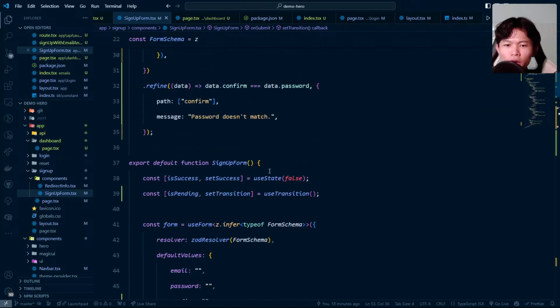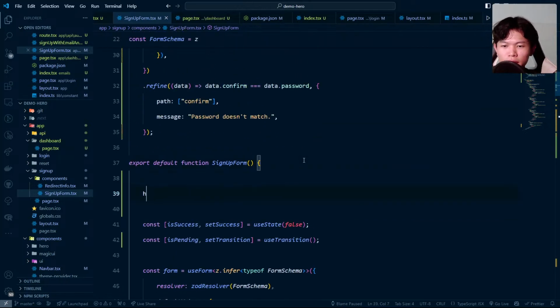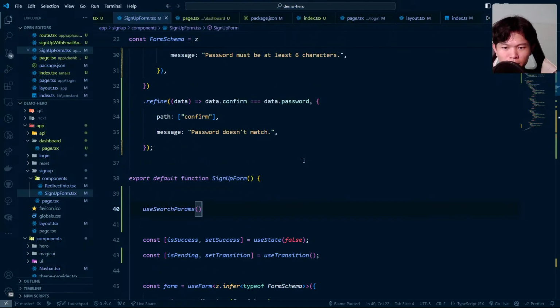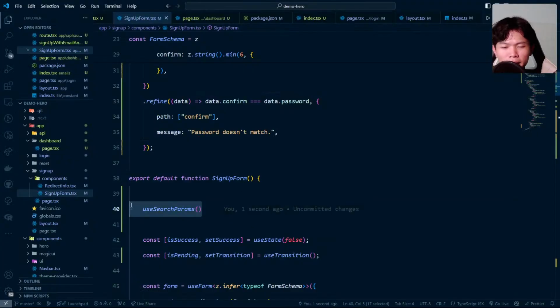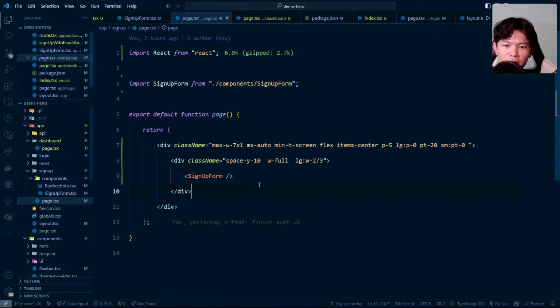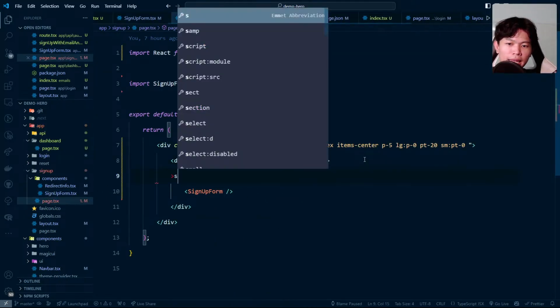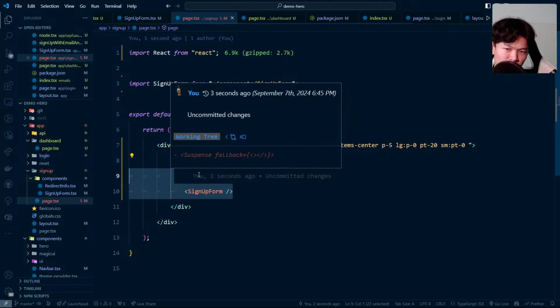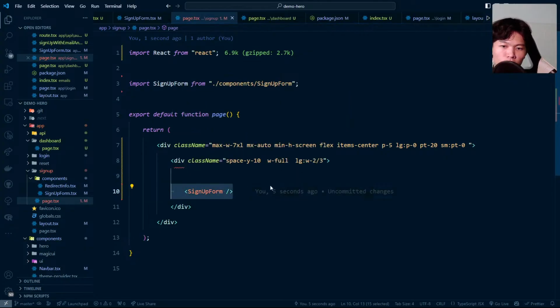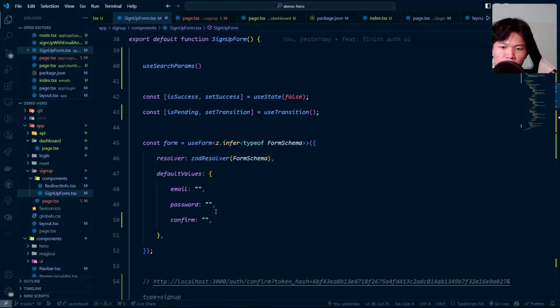So if you go here, first you can use useSearchParams, which can read the parameter right here. But the downside, and why I don't really like this one, is you have to add Suspense around your component. So which means you have to add the Suspense around here. And it's okay for this one, but when you add Suspense around the client component, it affects all of the existing HTML right here.